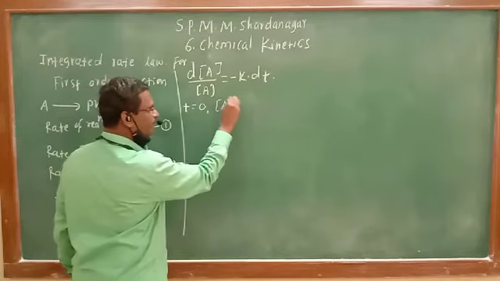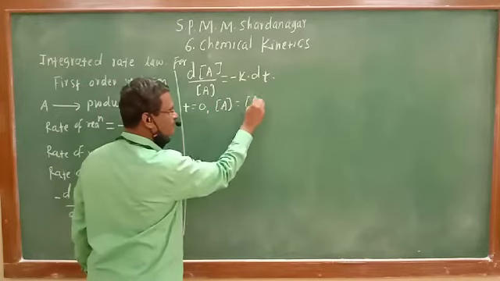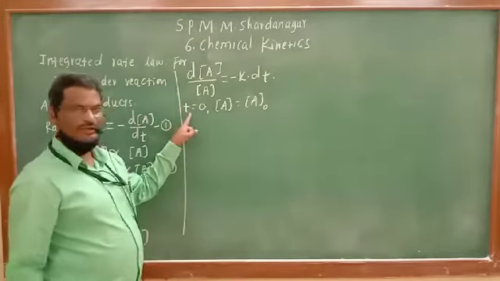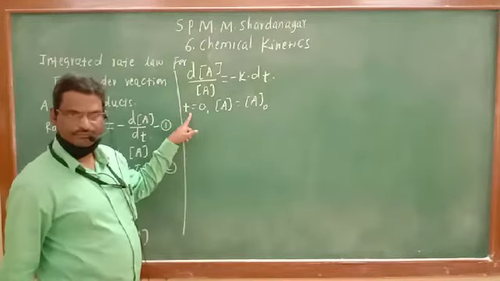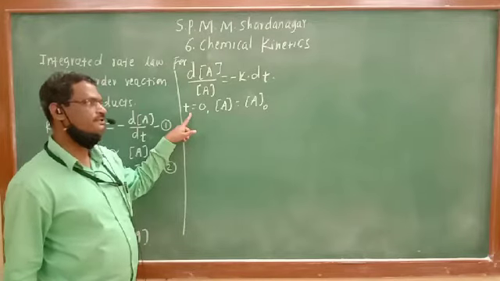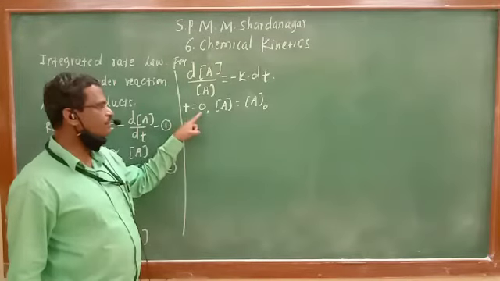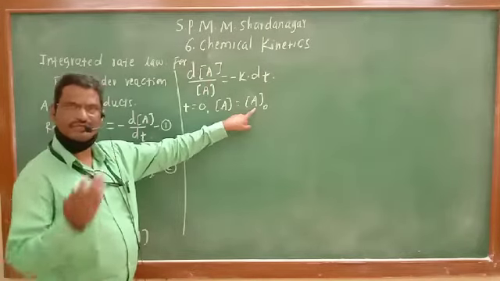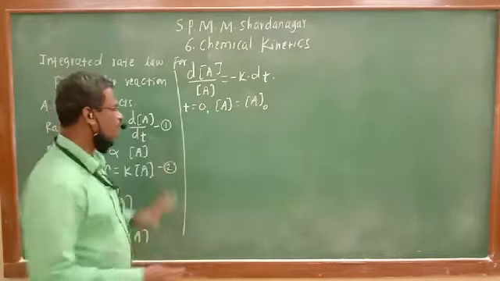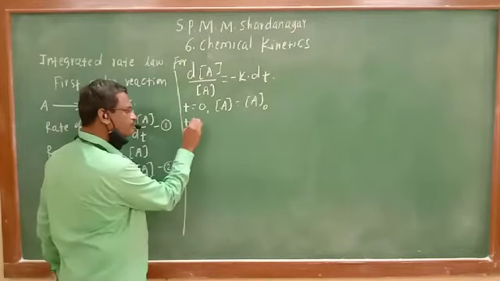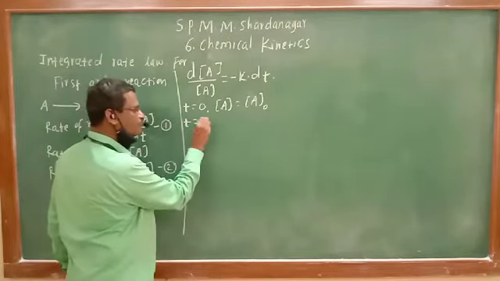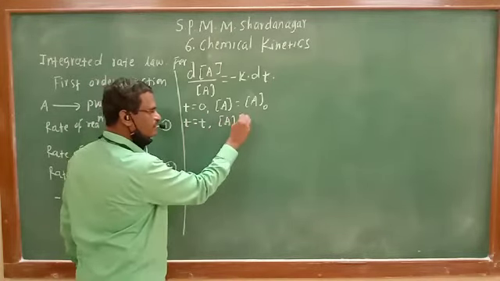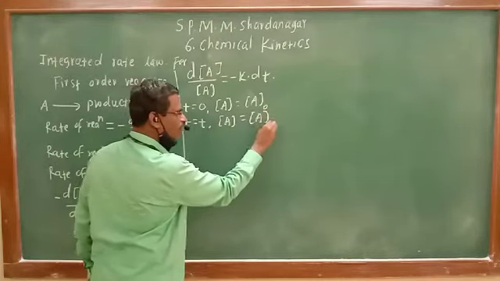So let us consider, whenever the reaction is started at time t equal to 0, the concentration of A will be equal to A0, the initial concentration. At the time of the start of the reaction, time is 0, and the concentration of A is the initial concentration, that is A0. Whenever time becomes t, at that time the concentration of A will be the final concentration At.